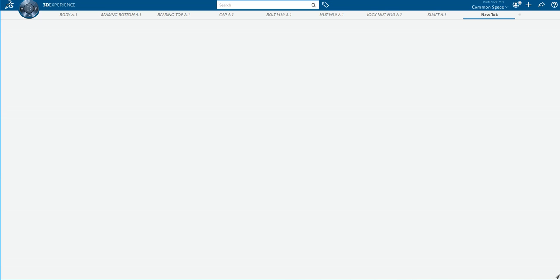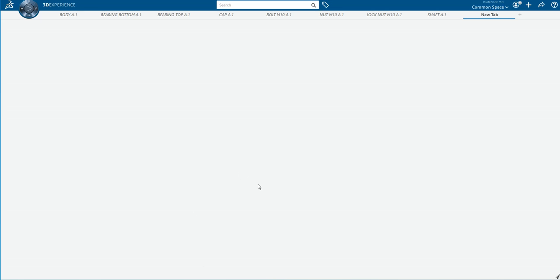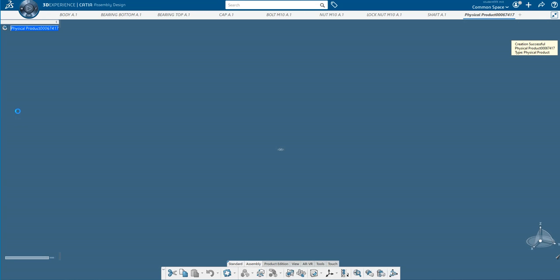You have already created the parts of plumber block. In today's class, we will assemble all those parts. Now, first open Catia 3D Experience, and in that you select Catia Assembly Design. So I'm selecting now Catia Assembly Design.